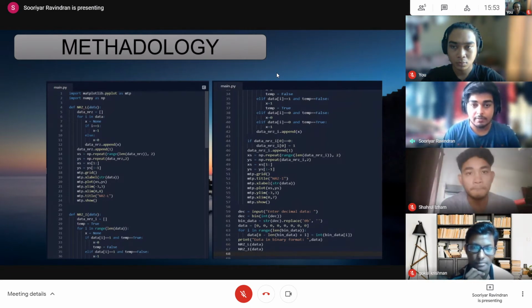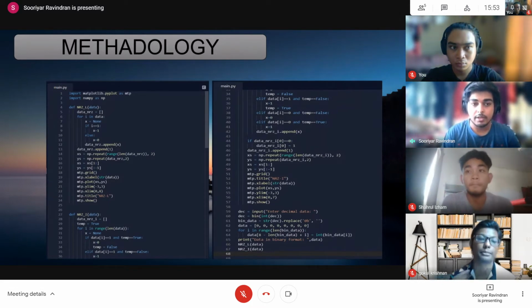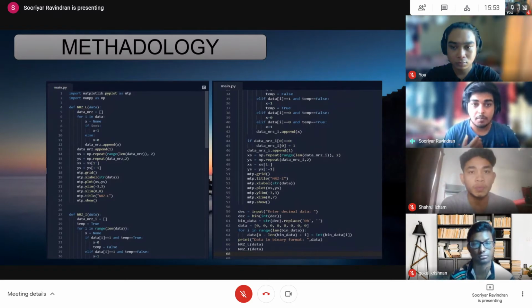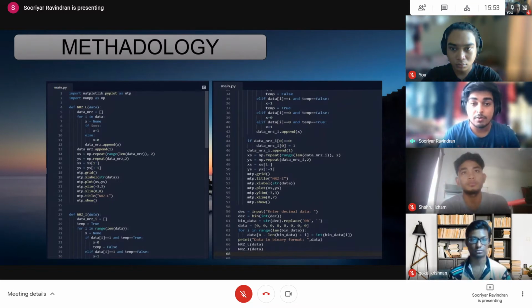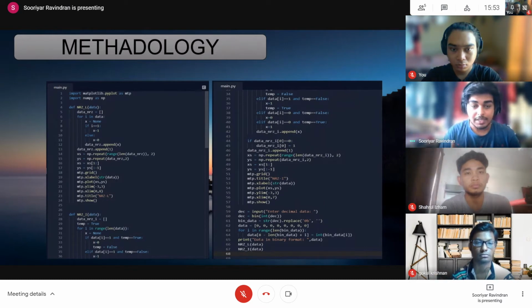For this assignment, we use two methods to get the line coding. The first one is by using Python coding. The second one is by using MATLAB. I'm going to explain about Python coding first. To start, we have to import the library matplotlib, and we name it as mtp so that it will be easier for us to write the code later.